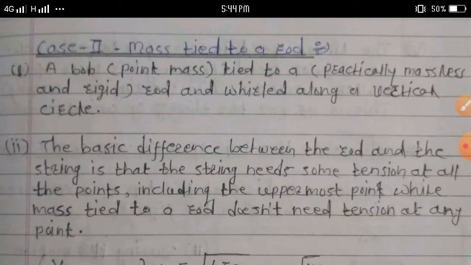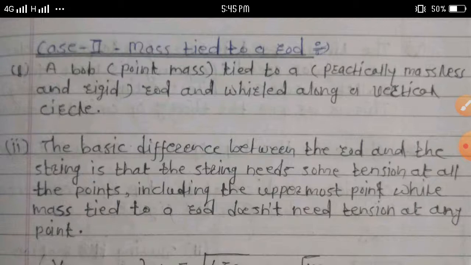And second case, mass tied to a rod. In this case, consider point mass tied to a practically massless and rigid rod and spiral along a vertical circle.